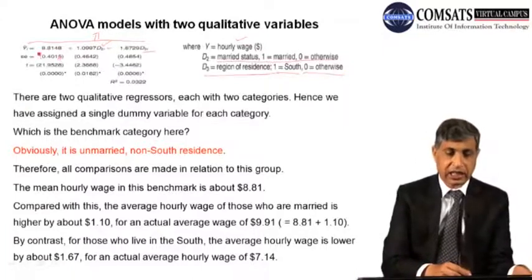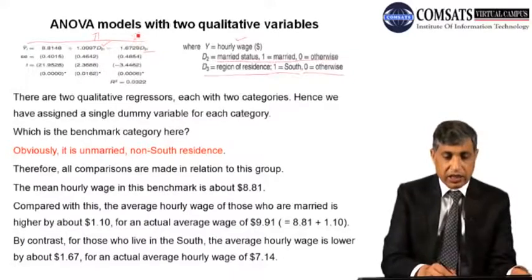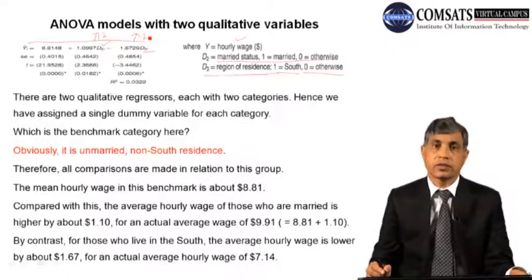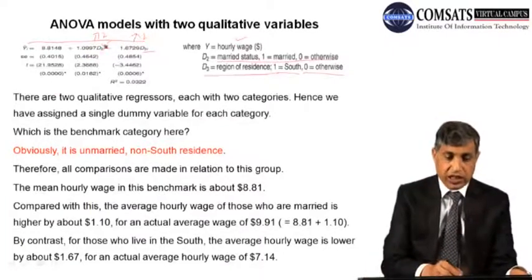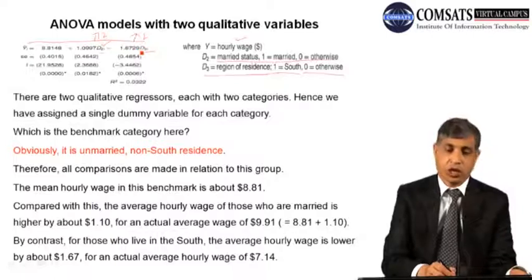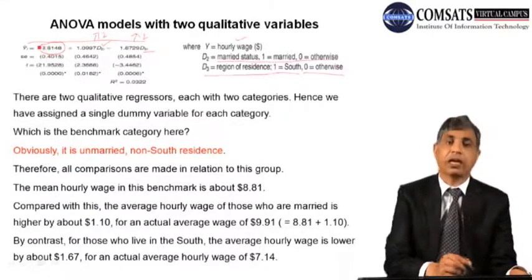Now these are the estimated results, and you can see that there are 2 categories for marital status and 2 categories for region, but only 1 dummy for each. That's why you can see that the intercept is present in your model.